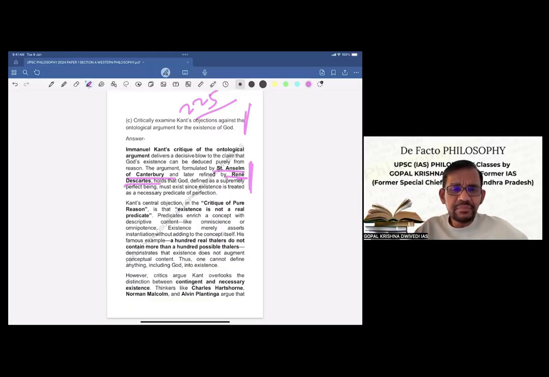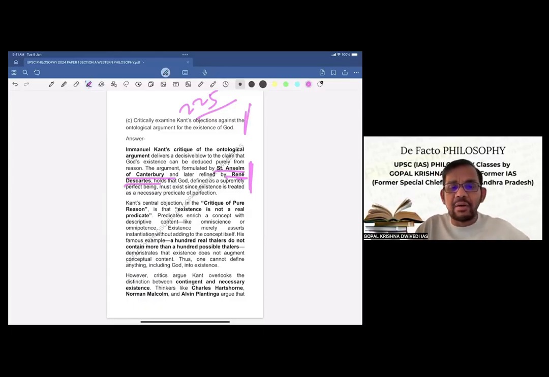And here you see, we have not described the ontological argument as such, because that is not the directive of the question. The directive of the question is, what is Kant's criticism of the ontological argument? So in the first paragraph also we have mentioned, indirectly, Kant's criticism of the ontological argument and briefly mentioned the ontological argument, so that in the next paragraphs we can develop the whole idea. So now we'll go to the next.